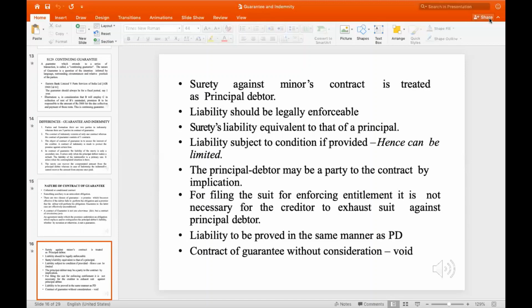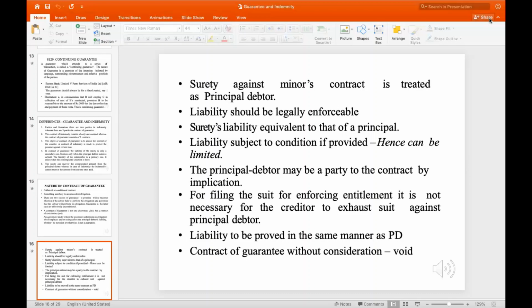Thirdly, the surety's liability is equivalent to that of the principal. That is, the amount of money owed by the principal debtor will be equivalent to the money paid out by the surety. The liability is subject to condition, if provided. That means if a condition has been provided that limits the monetary power of the surety, then the liability cannot be extended to the complete situation. Next, the principal debtor may be a party to the contract by implication. We can all understand that a principal debtor is a part of the contract if it has been mentioned so properly.